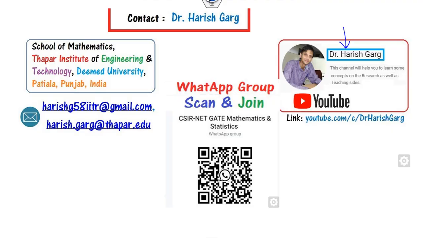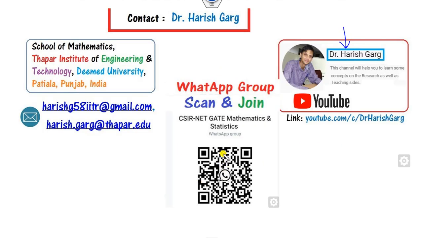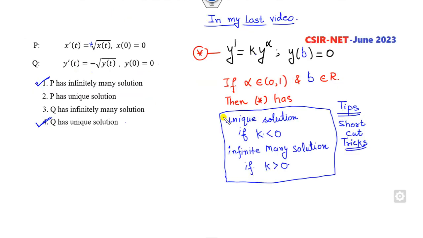Before starting, let me tell you I have received various solutions related to this question. In my last video I told you a simple shortcut for this kind of problem. Whenever k is less than 0, it has a unique solution, and if k is greater than 0, it has infinitely many solutions. According to this, this one is positive, so it has infinitely many solutions, and this has a unique solution. But a student has sent me another kind of solution in my WhatsApp group, and we will see whether their solution is correct or wrong.